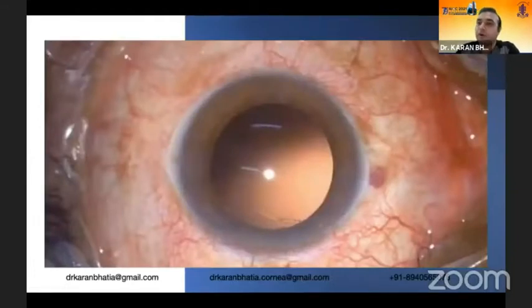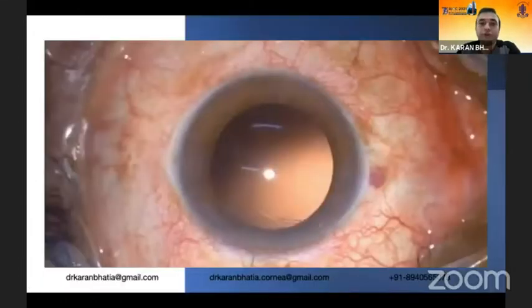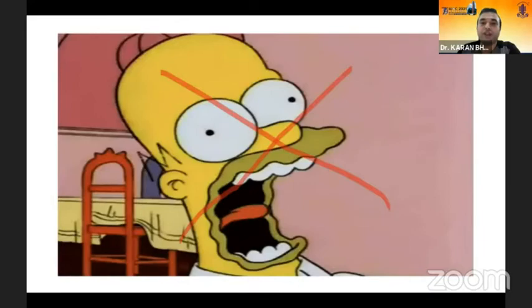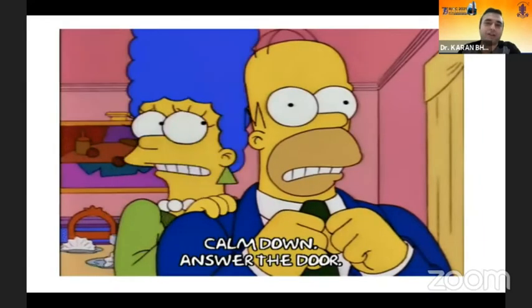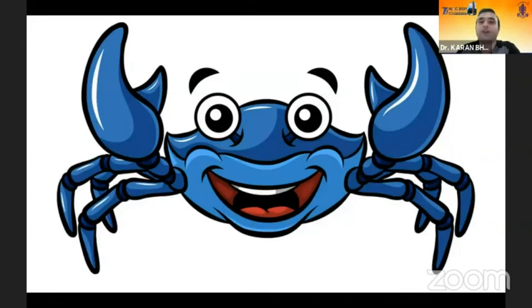You need a backup option, particularly when you remove the whole bag or you cannot implant an IOL in the sulcus. So when there's a large PCR and aphakia, you should not panic in this sort of situation. Calm down, think, take a couple of seconds, relax, and then take a decision. So what comes to the rescue is the claw.